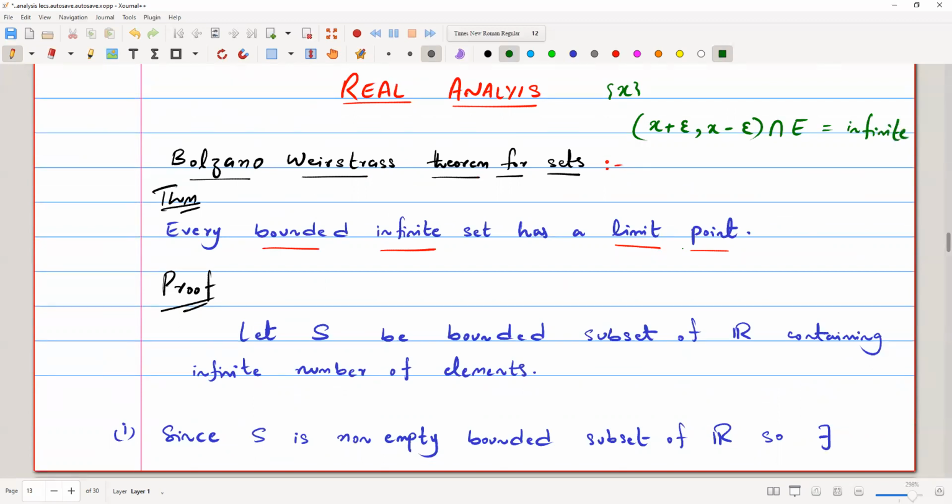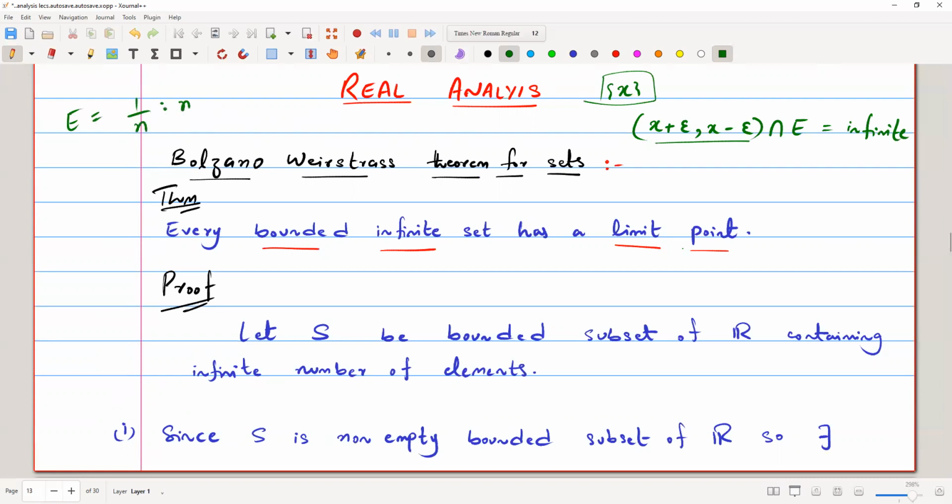Actually, this interval is the neighborhood of this point x, and we take the intersection of this neighborhood with E, that is a set. For example, this is our set.